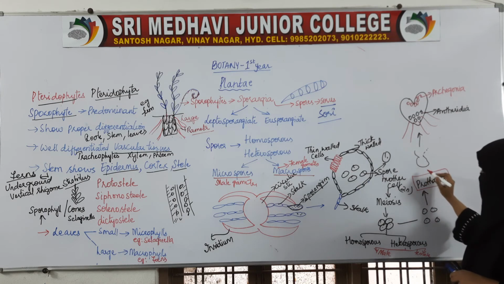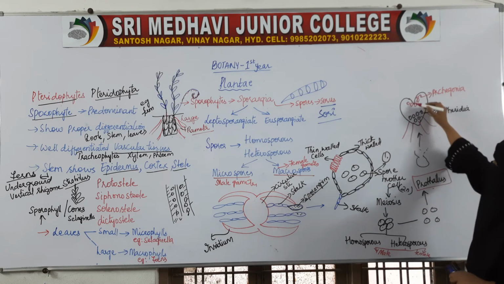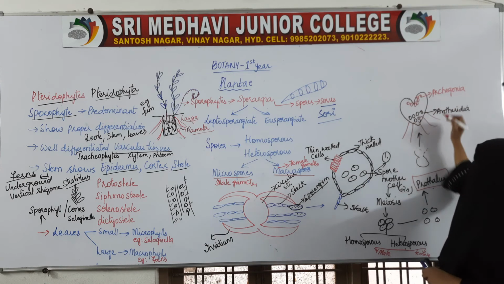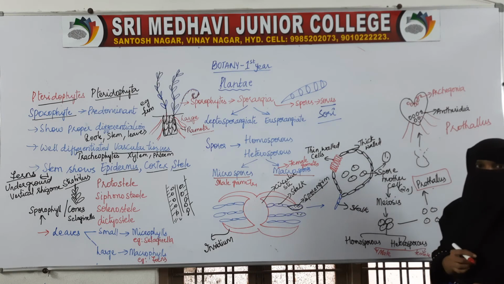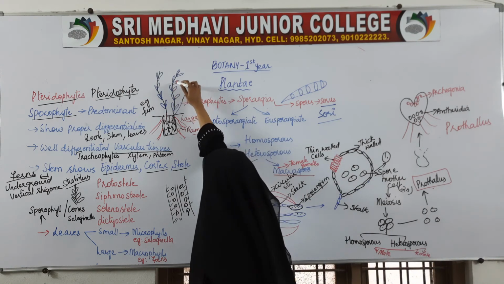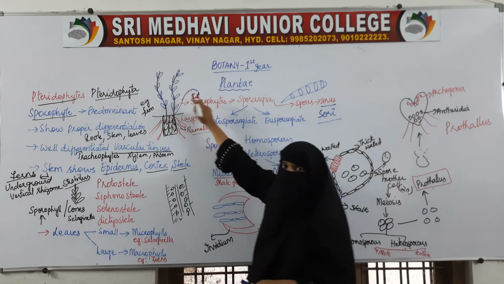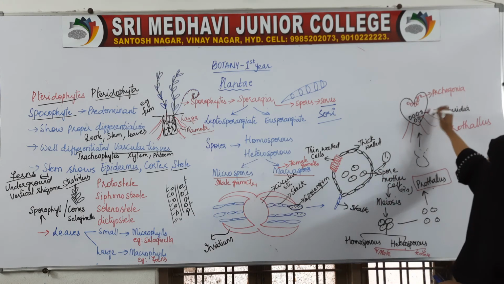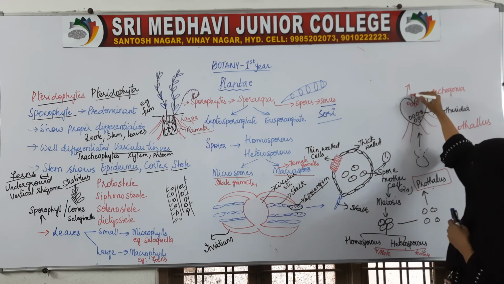That heart-shaped structure is called prothallus. It begins as a small structure and develops further. Where is all this seen? On the leaves. Here is the prothallus.